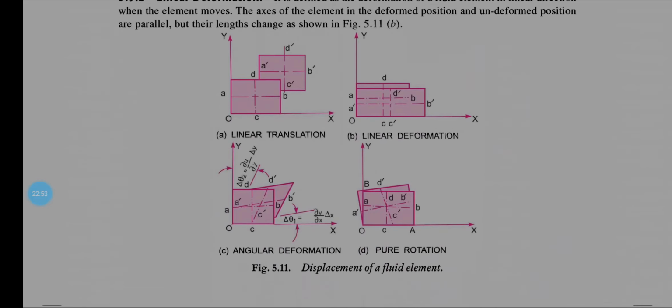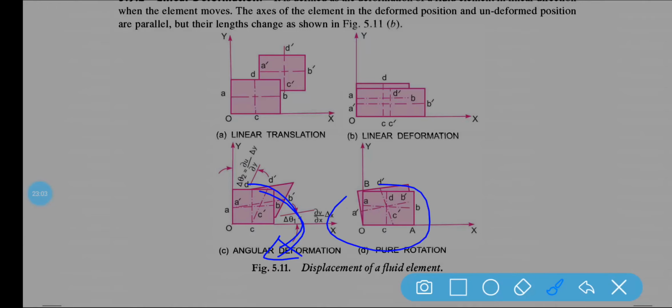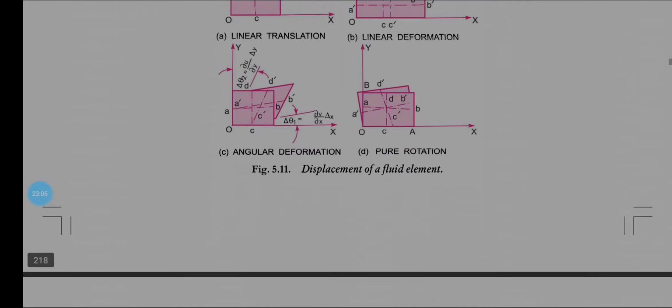Now if I am talking about angular deformation, you can see here it is angular deformation. So the body is basically moving with an angle, and pure rotation is where it is totally rotating.